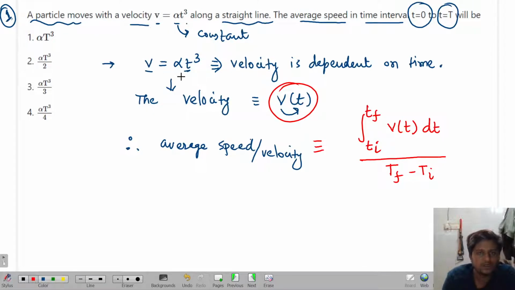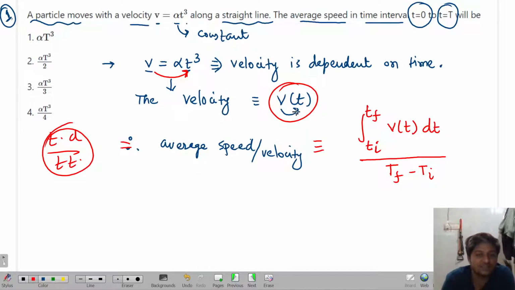So whenever velocity is dependent on a variable like time, the formula changes. The normal formula for average speed is total distance by total time. But in terms of these kinds of equations, the formula changes: integral from t initial to t final of v of t dt, and in the denominator, t final minus t initial.